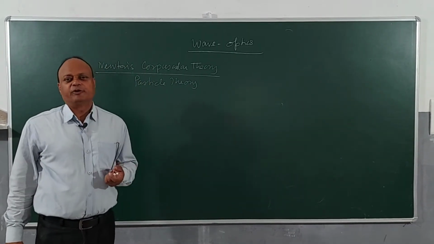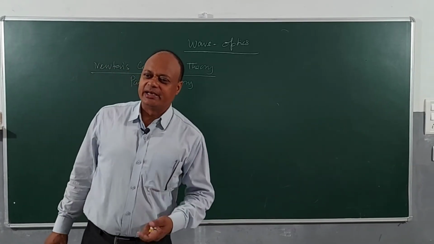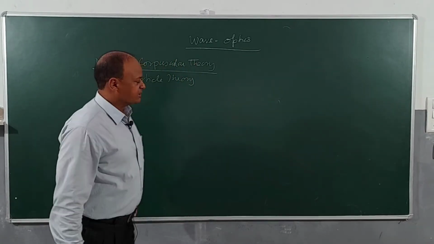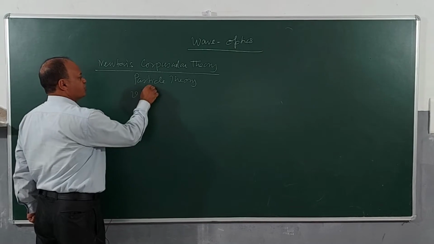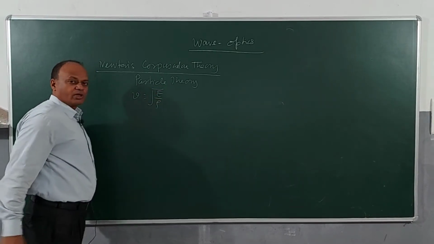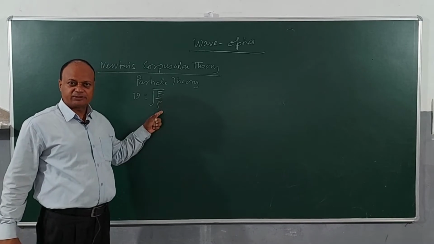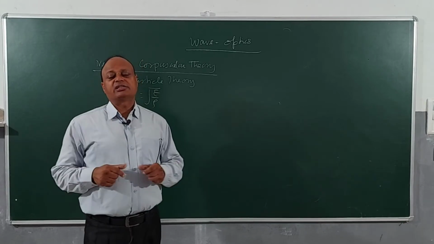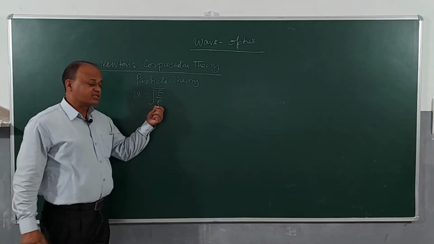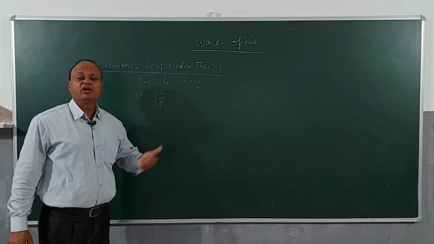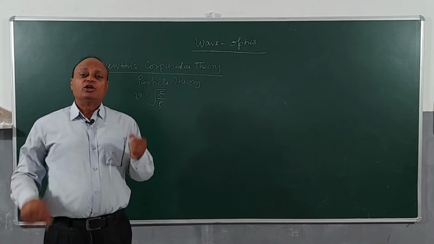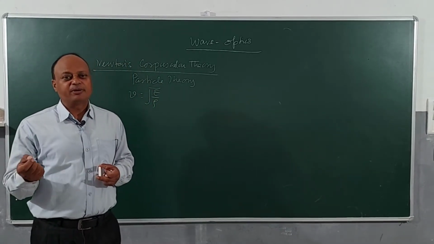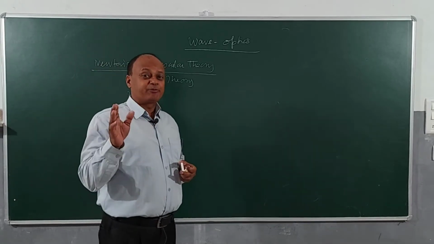What were the major points of this theory? Newton's particle theory said that light is made up of tiny particles, very small particles, travelling with the velocity v is equal to E by rho, where rho is density of the medium. Right? Light is made up of tiny particles and they are travelling at extremely high velocity. If density is considered to be close to 0, then velocity will be almost what? Infinite. Right? Newton was a much decorated scientist, so his theory was immediately accepted that light is travelling in the form of particles. Right? But then this theory had problems.